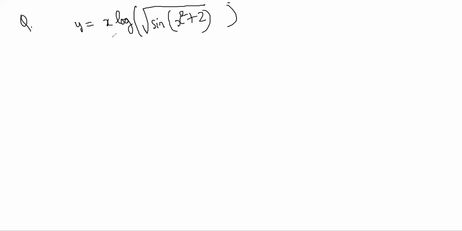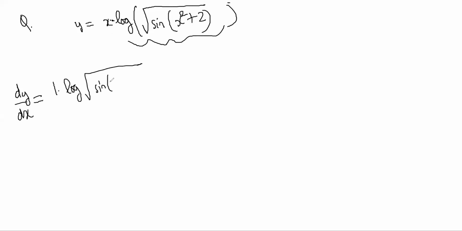So this one is a very complicated chain rule. So many functions are there, right? And this is product rule, this into this. So I will do product rule first. So this is differentiation of u is 1 into log, keep the second one untouched, sine of x square plus 2, plus keep the first one untouched and differentiate the second one.